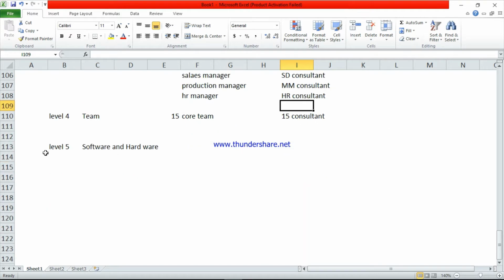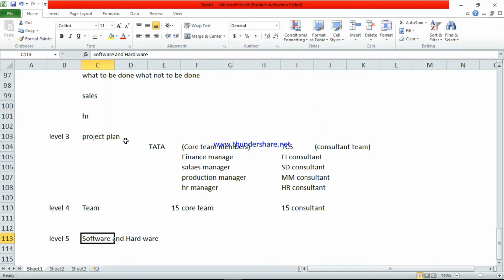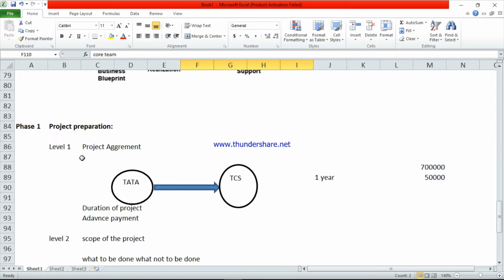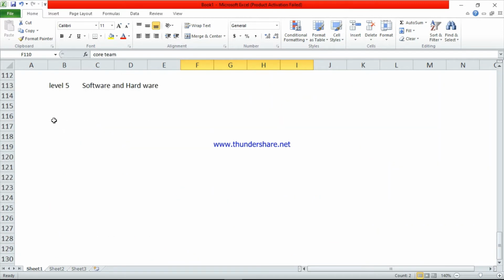The last one, the fifth level, is the software and hardware. First the management will provide the software and hardware facilities to these employees. So this is the first phase, project preparation. This phase will take around 30 to 45 days. This is very important.